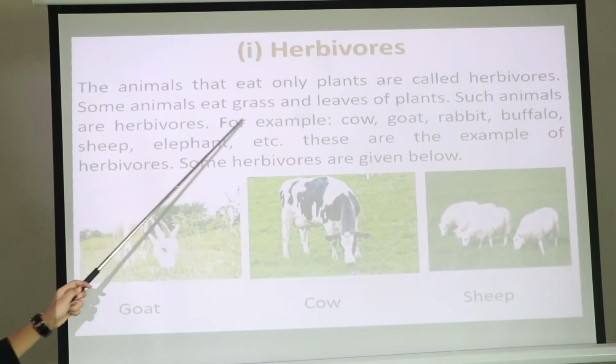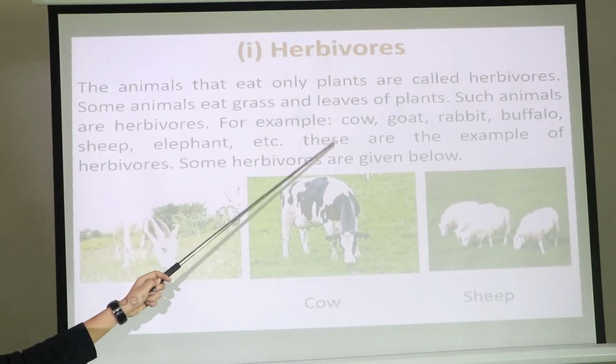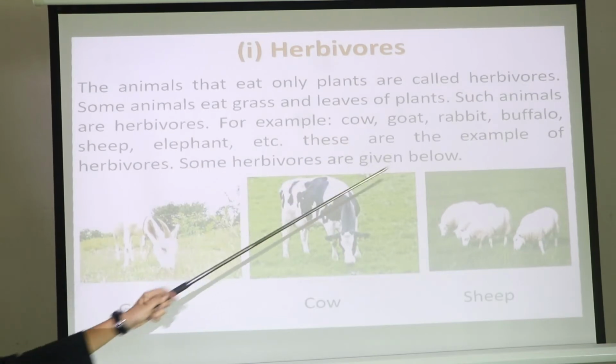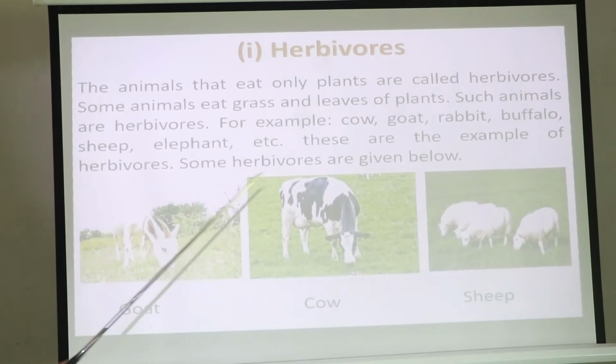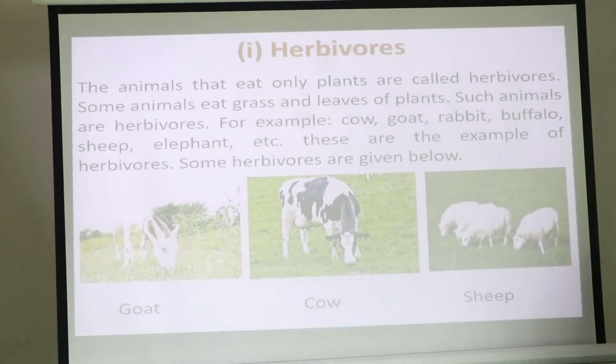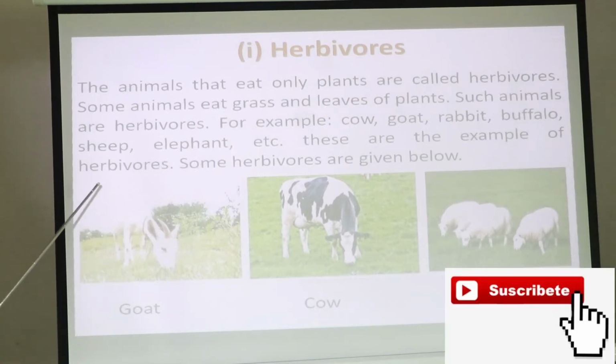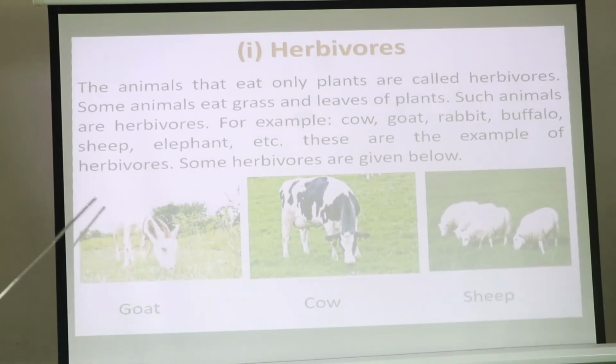For example, cow, goat, rabbit, buffalo, sheep, elephant, etc. These are examples of herbivorous animals. They belong to herbivorous. They eat green plants and green leaves. So these are known as herbivorous.